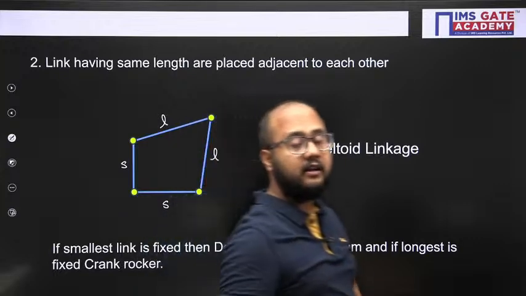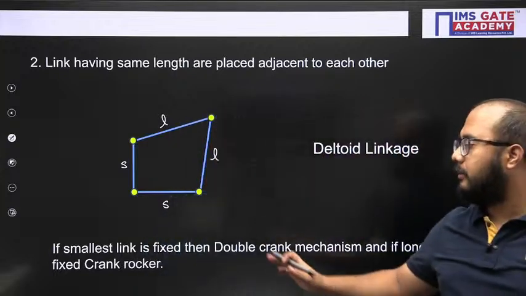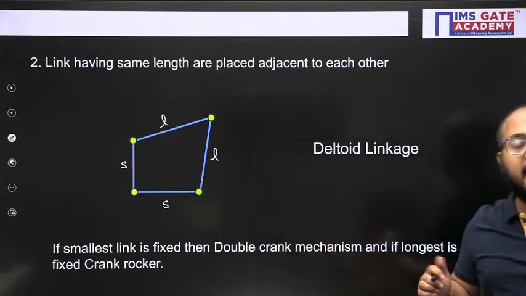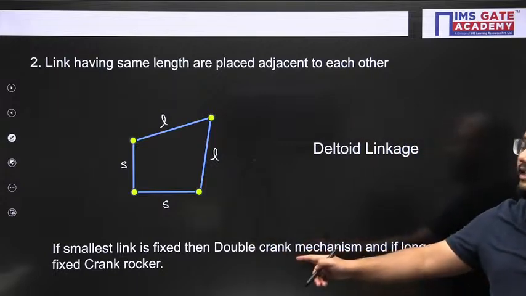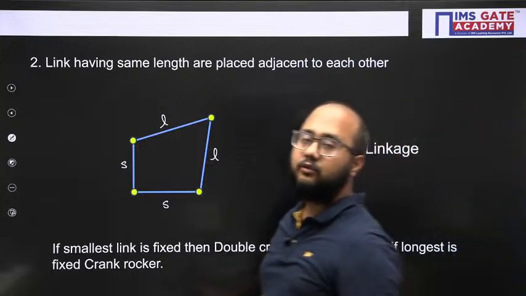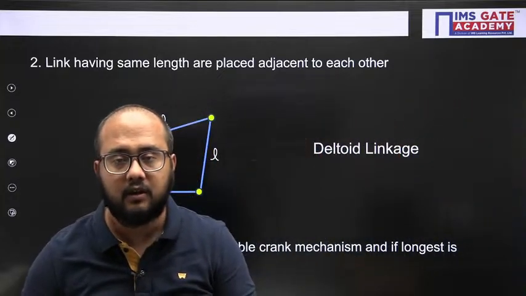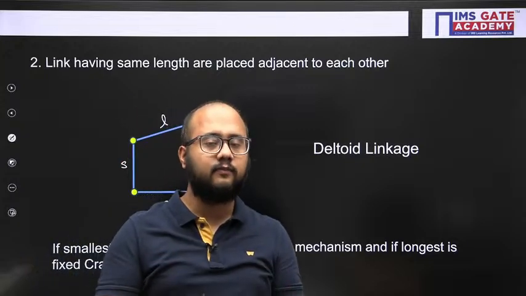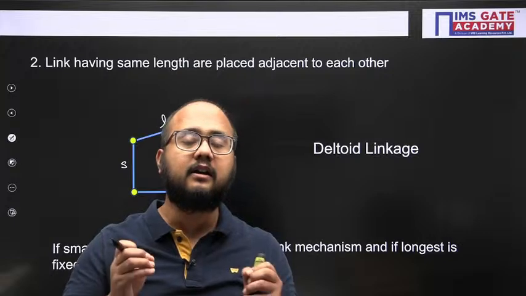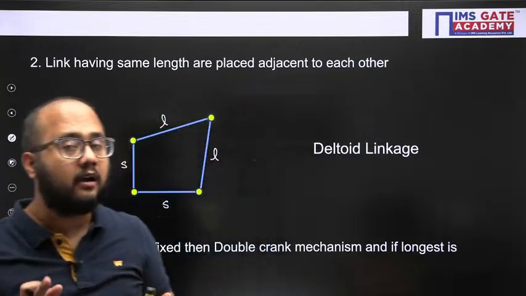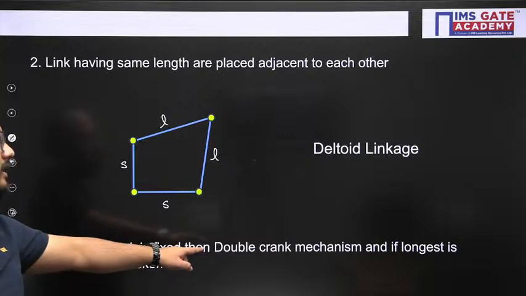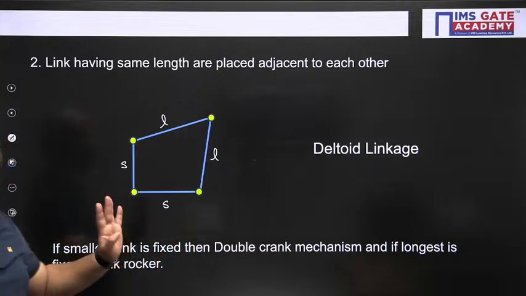In this particular case, what is the result we need to remember? If the smallest link is fixed, you will get double crank, and if the longest is fixed, you will be getting crank rocker mechanism. So this result we need to follow. But in case of parallelogram, you can fix any, smallest or longest, you will always get a double crank mechanism. But in case of deltoid, smallest fixed gives double crank, but if longest is fixed, crank rocker.